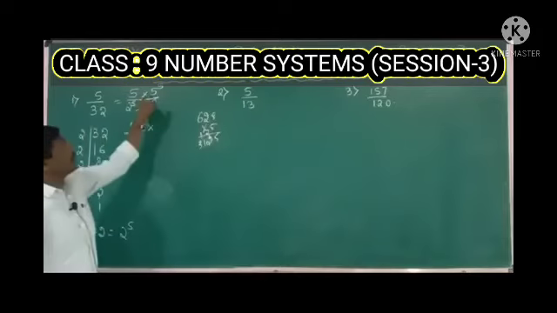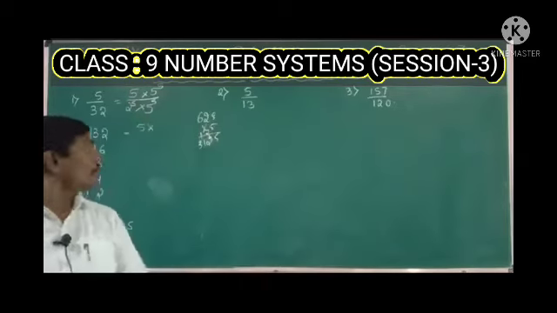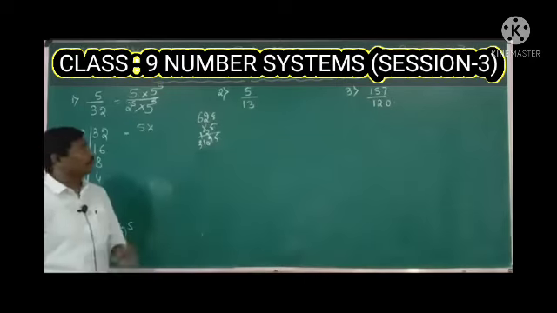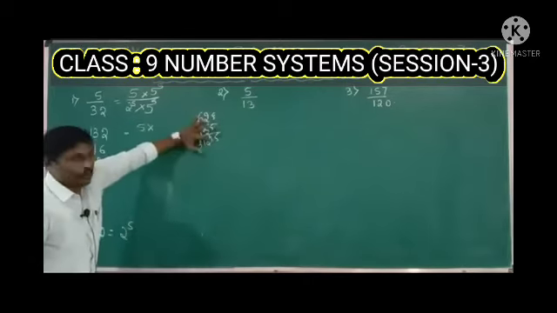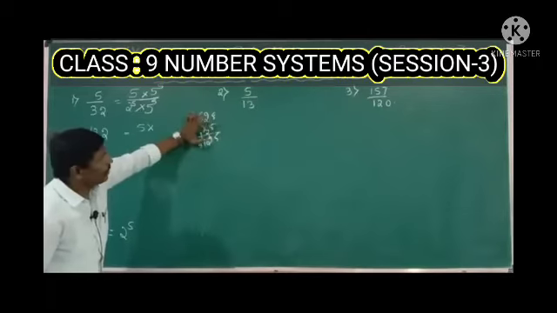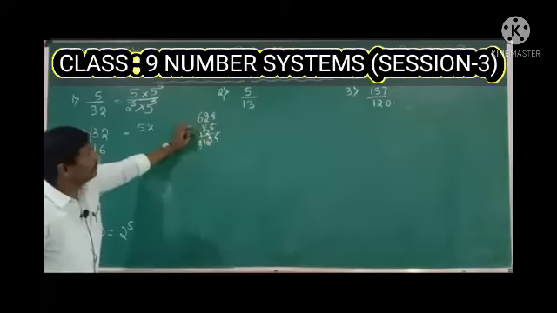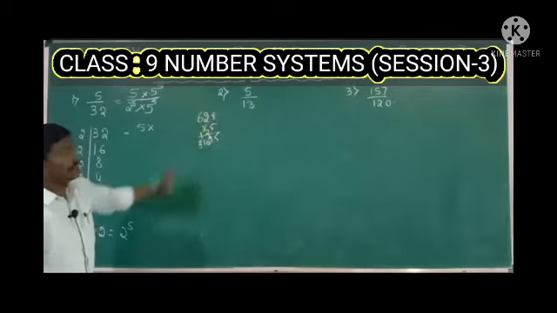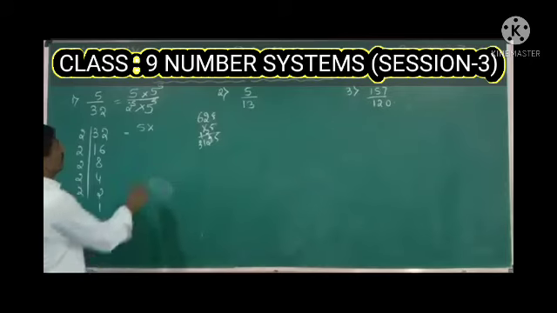So when we multiply 5 five times, we get 3125.